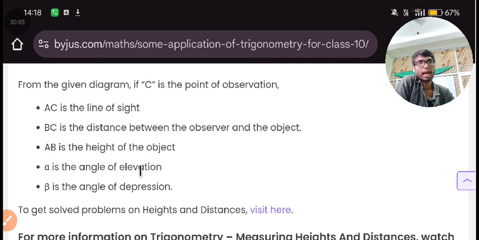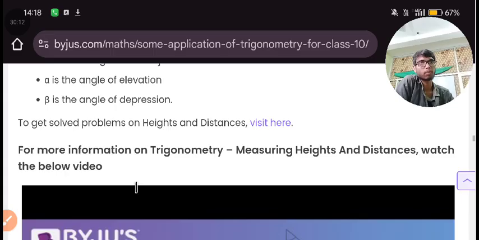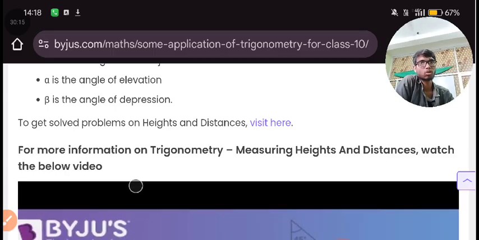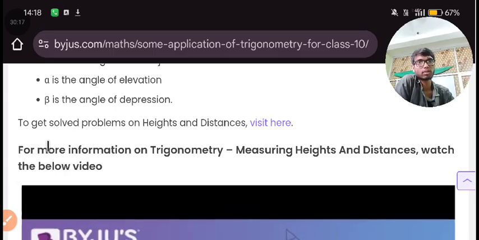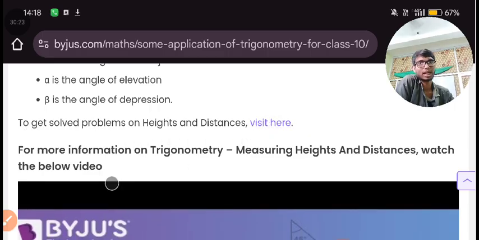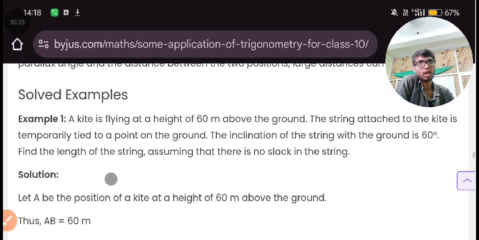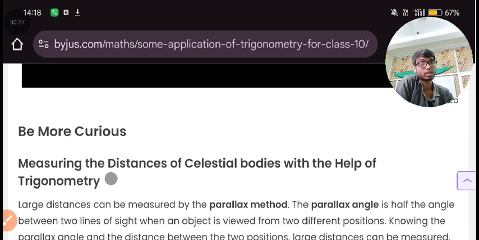This alpha is the angle of elevation, and sometimes you will see beta being considered as an angle of depression. It will happen sometimes, so don't get confused at that time. To solve problems on heights and distances, we can visit over here, but right now not. So our concepts are crystal clear, and we are able to solve numbers.